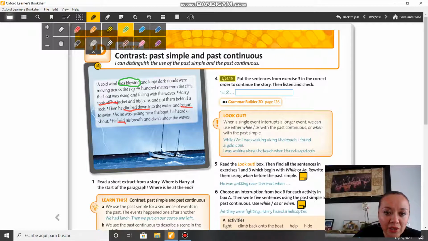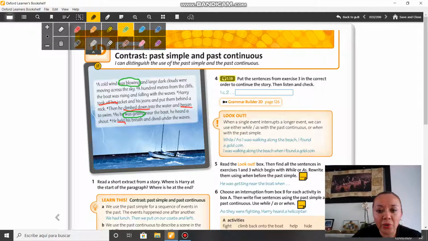Okay, so please circle those that are in the past continuous and underline those that are in the past simple form. Okay, so as you have finished, I want you to answer this question. Where is Harry at the start of the paragraph? Can you tell me? Where is Harry? What's the answer? Maybe he was standing on the boat, or you can say he was in the boat.